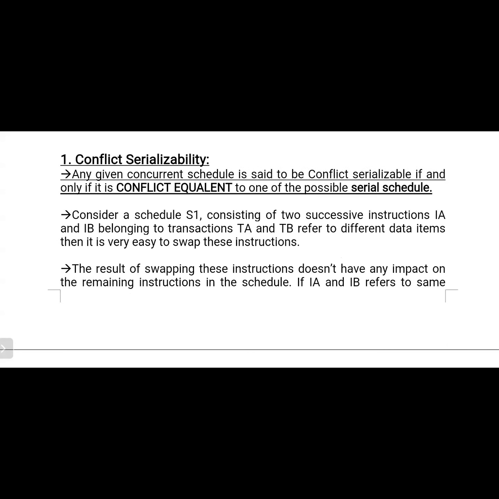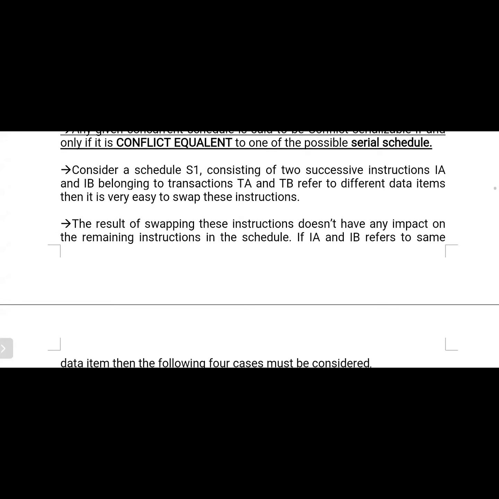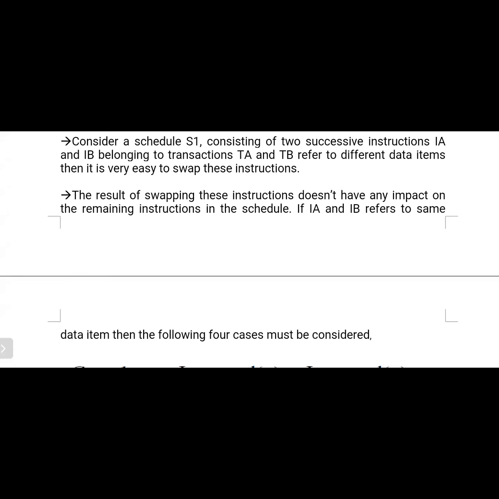So consider schedule S1 consisting of two successive instructions IA and IB. So that means here we are considering one schedule. The schedule name is S1 and it consists of two instructions, IA and IB. Next, if transactions TA and TB use two different data items, then it is very easy to swap these instructions. The result of swapping these instructions doesn't have any impact on the remaining instructions in the schedule.